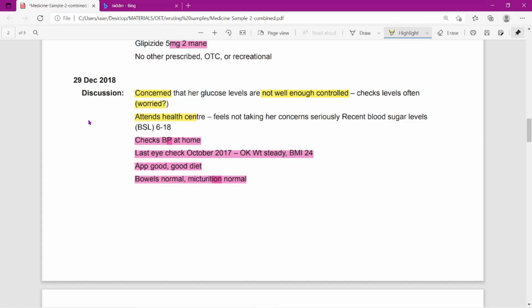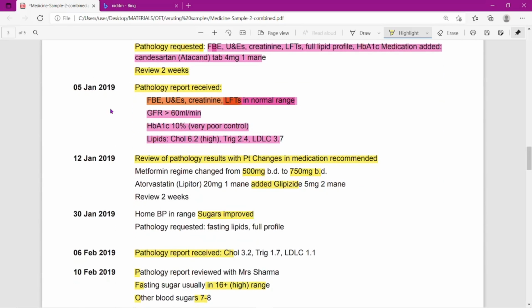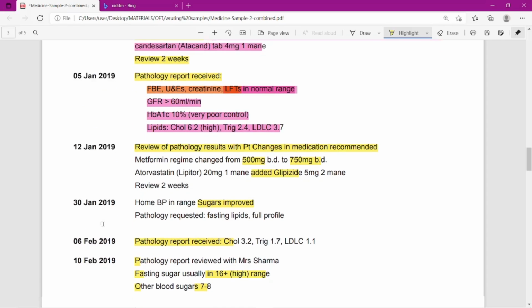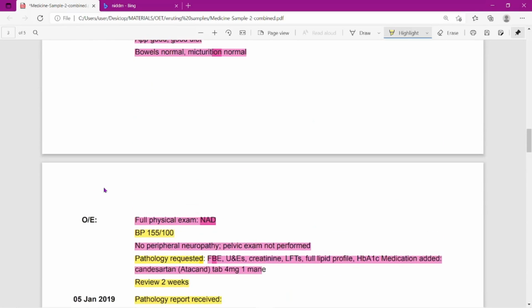It's starting from 29 December. Now it's 10th February 2019. So the discussion started from 29th. Then moving on, 5th January, 12th January, 30th January. So in January itself, this patient has consulted the doctor three times. Then comes the result. In February they have consulted the doctor twice. So that is all about this patient.